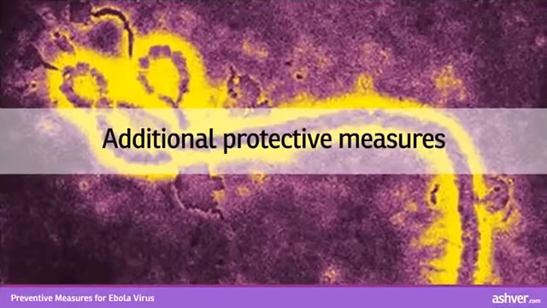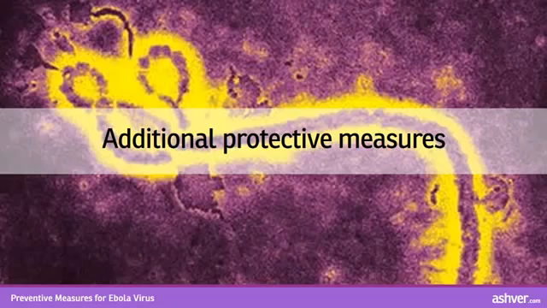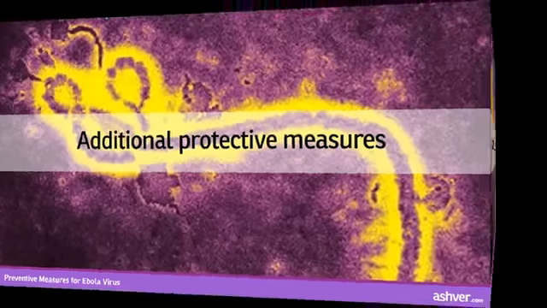Additional protective measures. Healthcare personnel, when handling copious amounts of blood, other body fluids, vomit or feces, should follow additional preventive measures, that include double gloving, disposable shoe covers, leg coverings to avoid any contact with infected secretions.